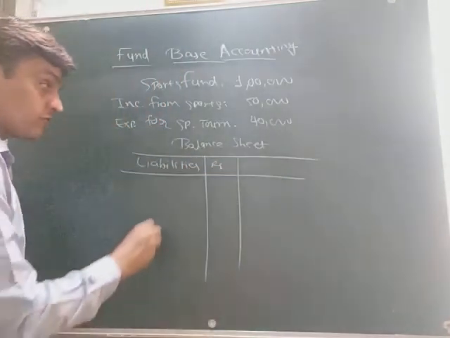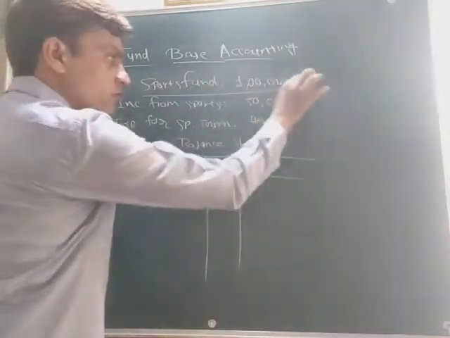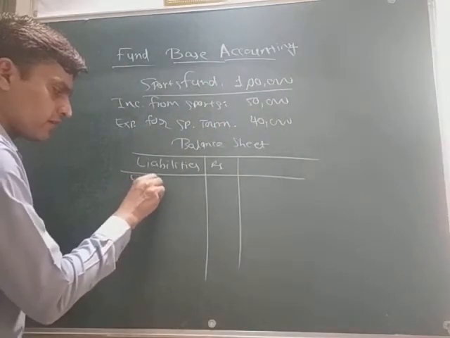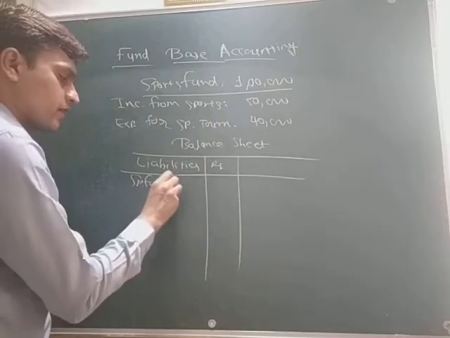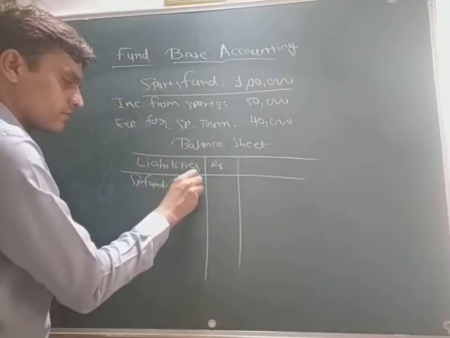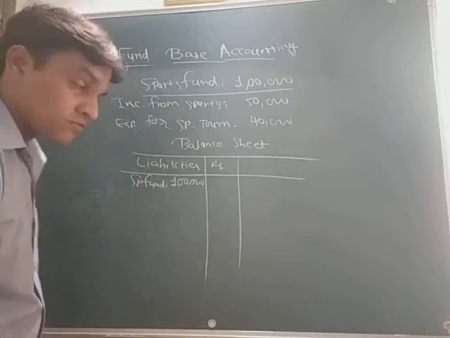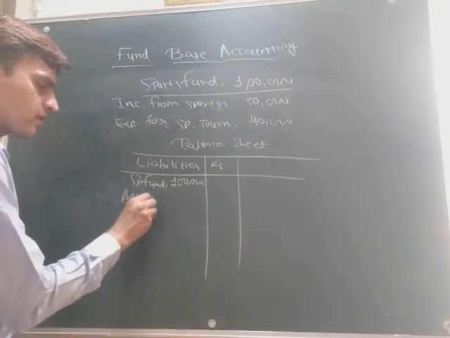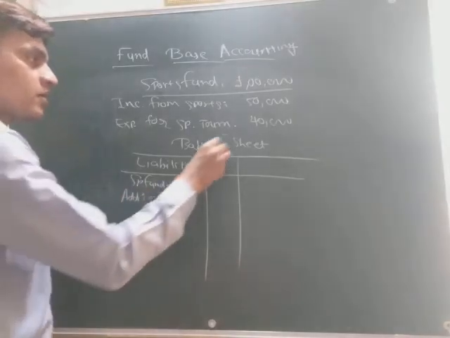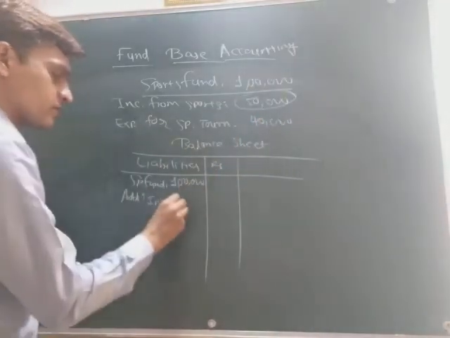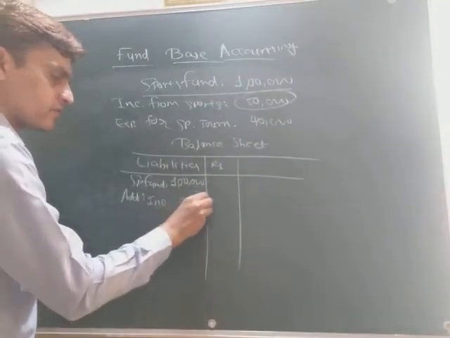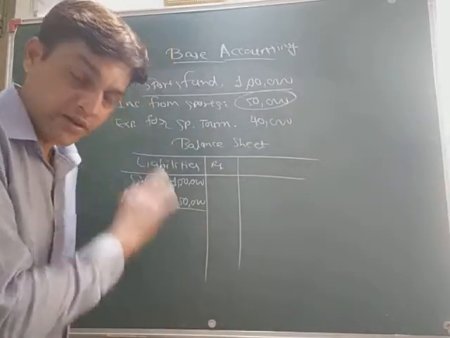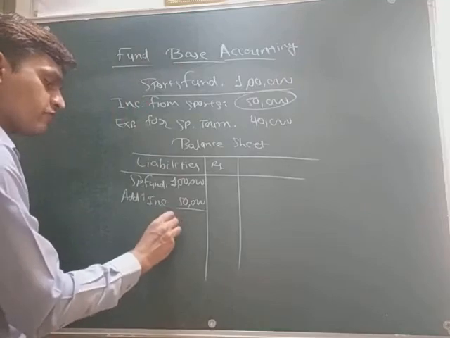First of all, what do you have to write? Yes, the amount of the fund which is given to you. So the sports fund we will write here, that is given, 1 lakh rupees. Next what? Add. What to add? The income received. How much income was received? 50,000 rupees. That we have to add because it is related to the fund. That's why we are adding it in the liability. So it is 150,000 now.